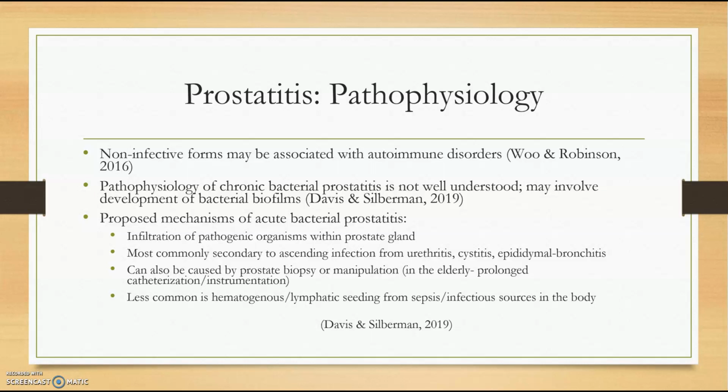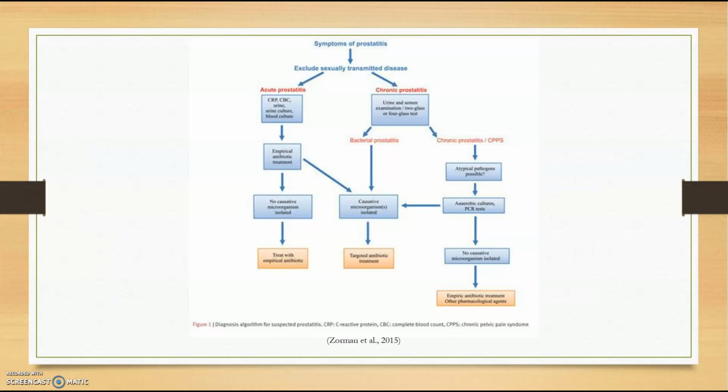Non-infective forms of prostatitis may be associated with autoimmune disorders, but the pathophysiology of chronic bacterial prostatitis is not well understood. It is possible that it may involve development of bacterial biofilms. The proposed mechanisms of acute bacterial prostatitis are infiltration of pathogenic organisms ascending from urethritis, cystitis, or epididymitis. It can also be from a biopsy of the prostate or manipulation such as having a catheter. A less common cause of acute prostatitis is hematogenous/lymphatic seeding from sepsis or infectious sources in the body. This is a diagnostic algorithm for suspected prostatitis.